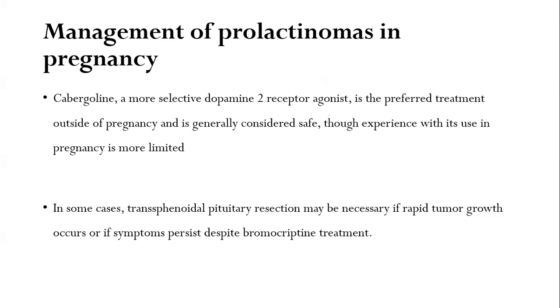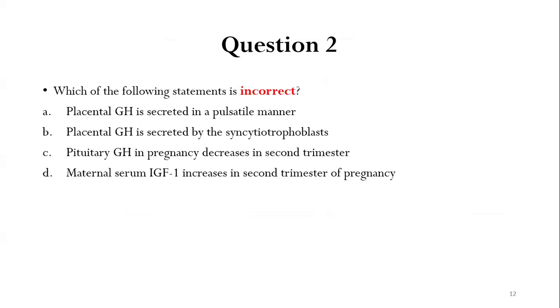In some cases, surgery, that is transsphenoidal pituitary resection, may be required, particularly if there is rapid tumor growth or the patient is experiencing mass effects like severe headache or deterioration of vision, despite the treatment with bromocriptine. So that was about the prolactin hormone in pregnancy. Now let's see what happens to the growth hormone in pregnancy.